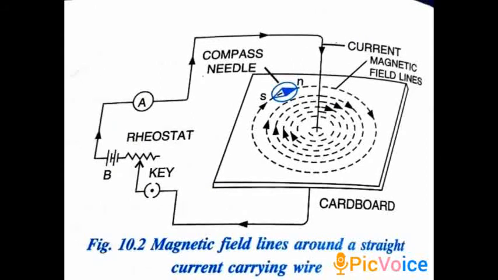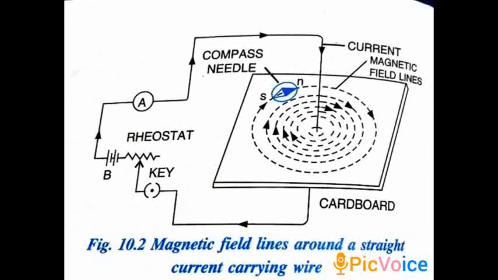Now what are our conclusions of this experiment? The first thing is that the magnetic field lines formed are concentric circles around the wire. You know what concentric circles are? Circles which have the same center but different radii. Their plane is perpendicular to the straight wire, with their centers lying on the wire. All the circles have their center on the wire. The hole through which the wire is passing is the center. And their plane is perpendicular to the wire, because the circles are formed on the cardboard, and the cardboard is perpendicular to the wire.